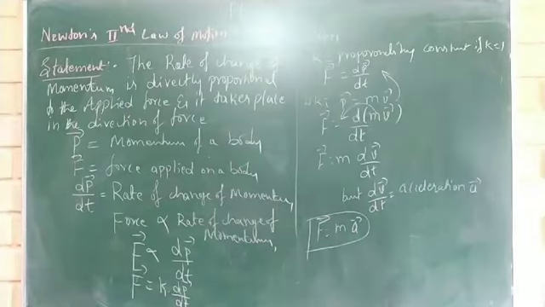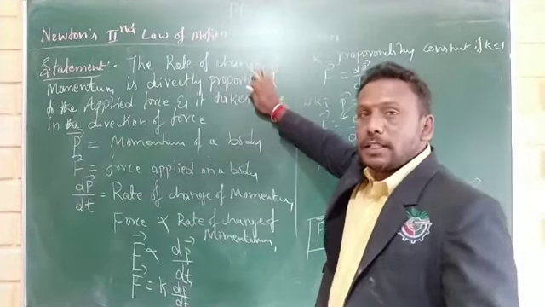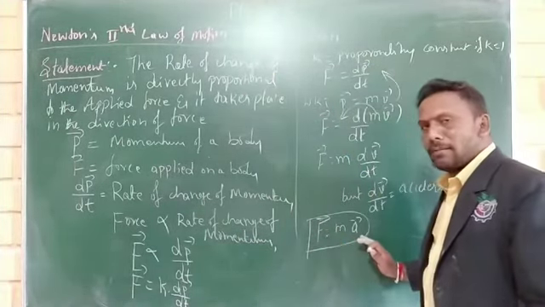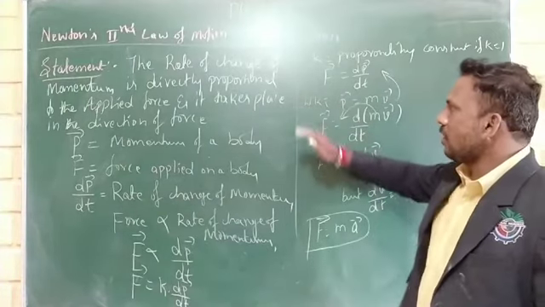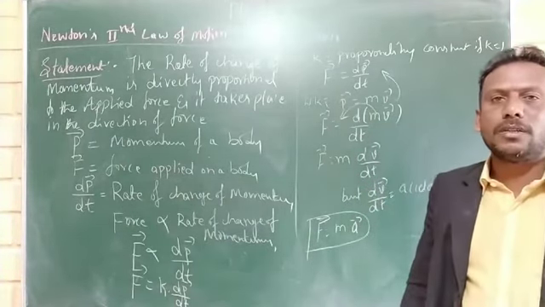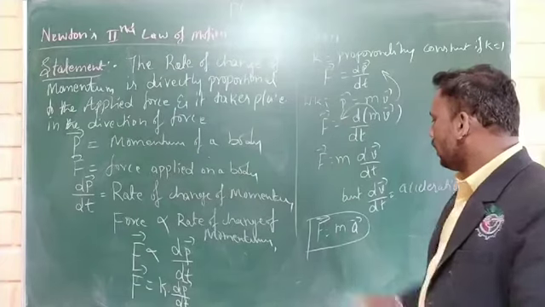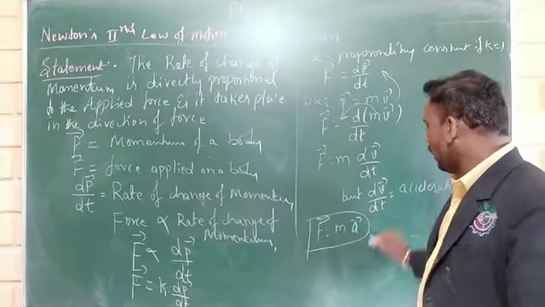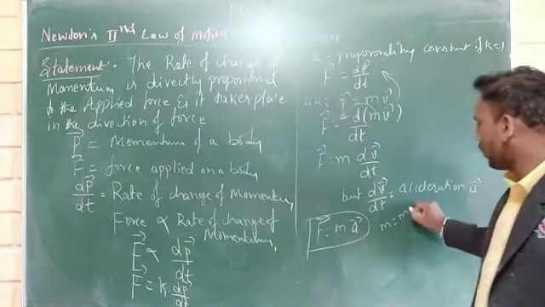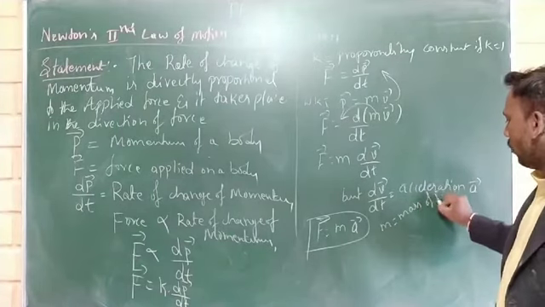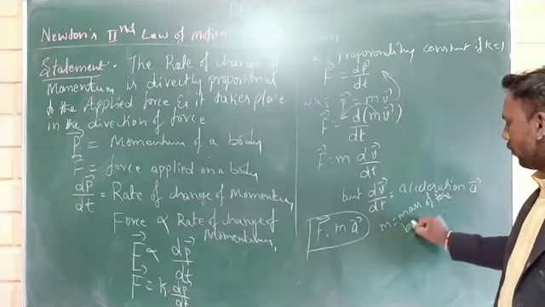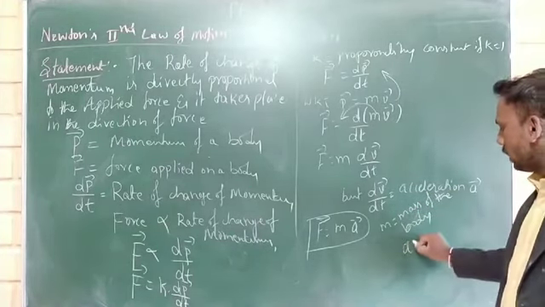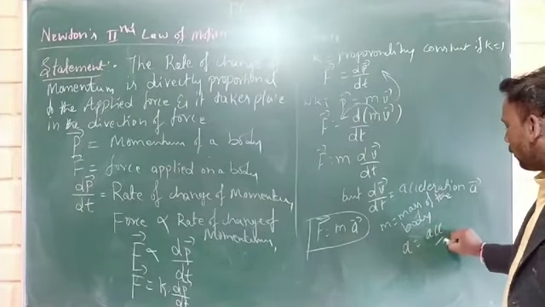This statement is called Newton's second law, but F is equal to ma is the extension of Newton's second law of motion. Here m is the mass of the body and a is the acceleration of the body.